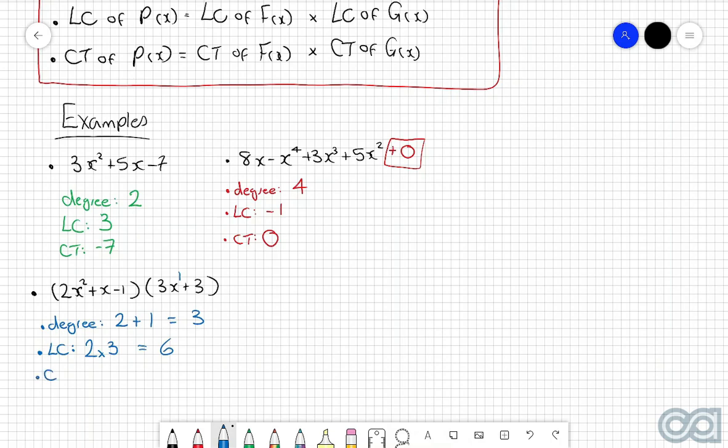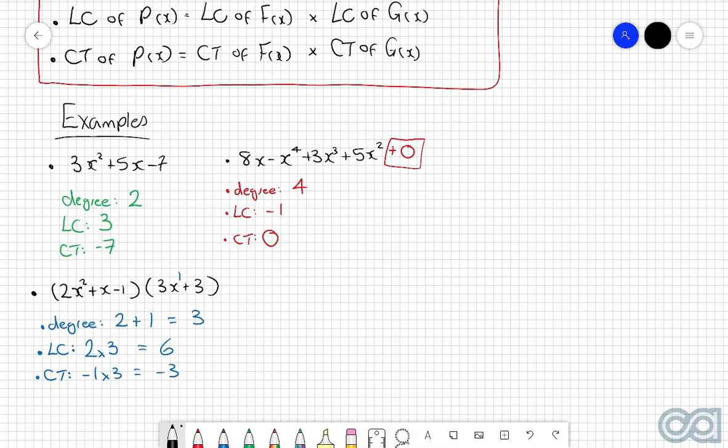And then finally, the constant term. So we know that the constant term of the multiplication of two different polynomials will be the product of the two individual constant terms. The constant term of the first polynomial is -1, and then the constant term of the second polynomial is 3. So therefore, we can say that the constant term of the entire thing will be -1 by 3, which is equal to -3.